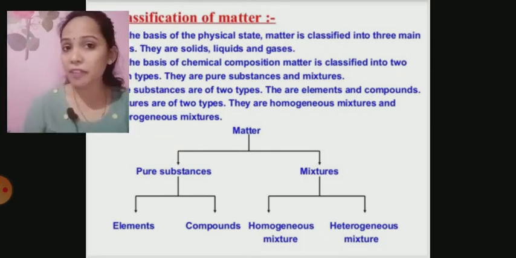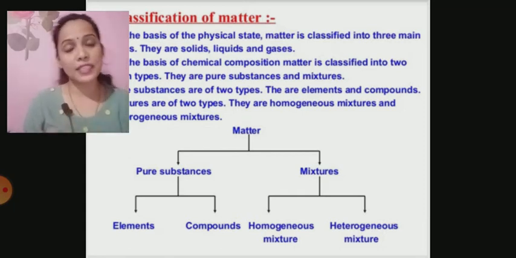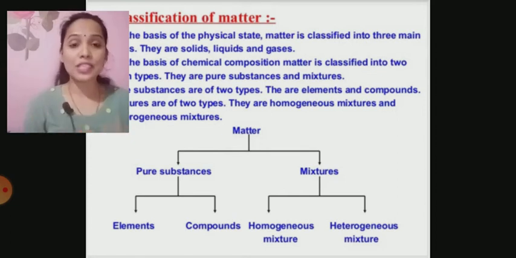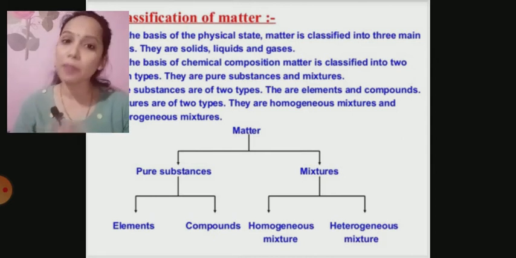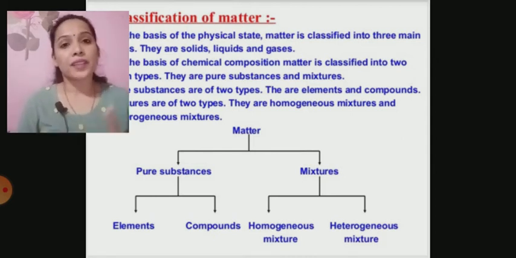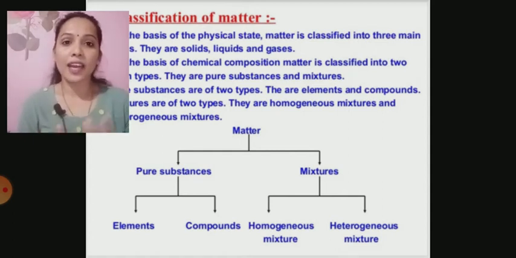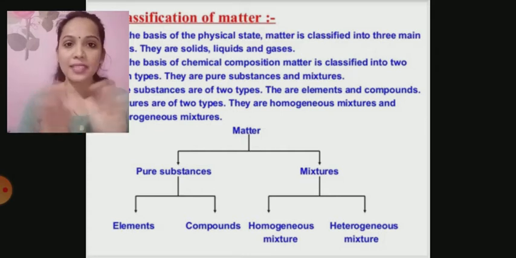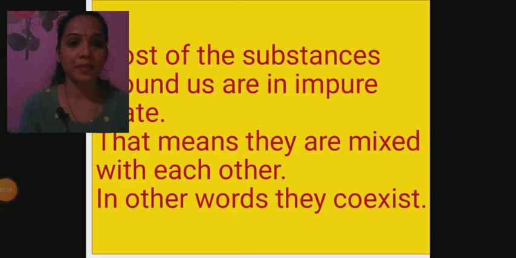So in the first chapter, we learned that matter can be classified on the basis of physical states, based on physical properties, into solid, liquid and gas. But this chapter is about the classification of matter based on chemical properties, that is pure substance and mixtures. So mixtures are nothing but impure substances. So you can say that matter is divided into pure substance and impure substance.